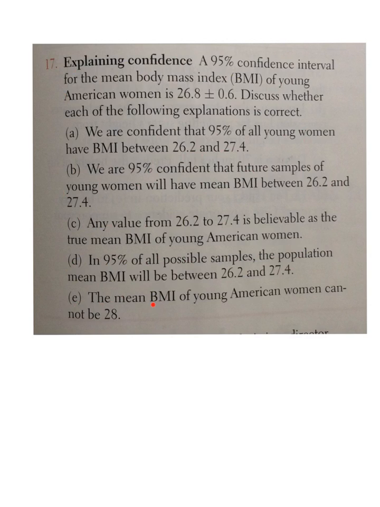Letter E is also not right. The mean body mass index of young women cannot be 28. Well, this is just one sample that we took. There's a possibility that we missed it, and it is 28. Remember, 95%, so this could have been the 5% that was on the outside. So anyway, that is also incorrect.